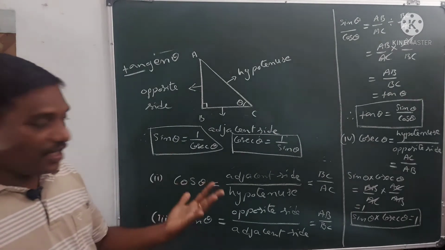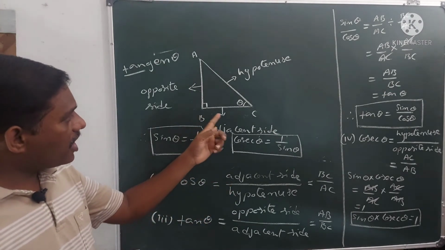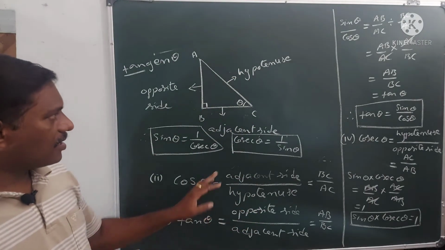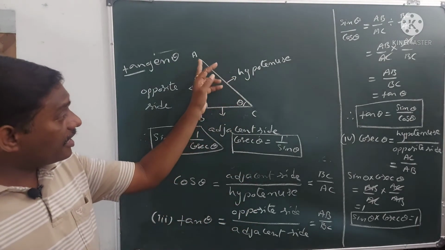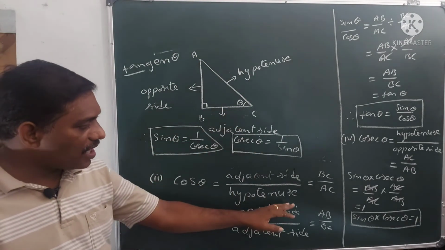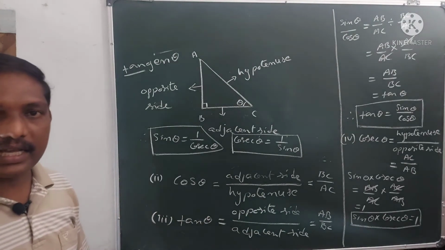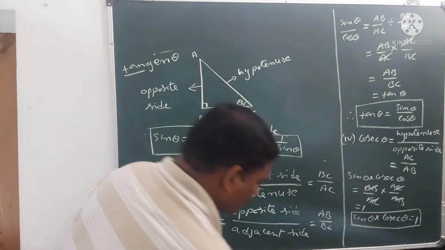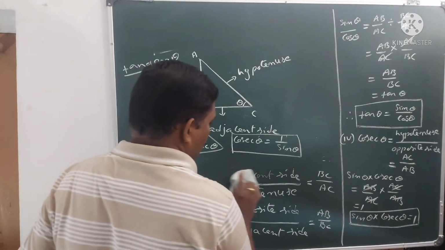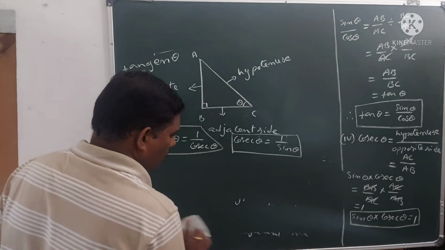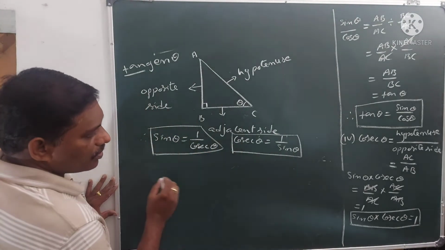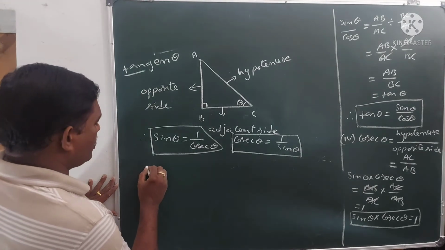Next, if we take the ratio of adjacent side to hypotenuse, it is called cos theta. If we take the ratio of hypotenuse to adjacent side, it is the reciprocal of cos theta, and it is called secant theta. This is the fifth relation.